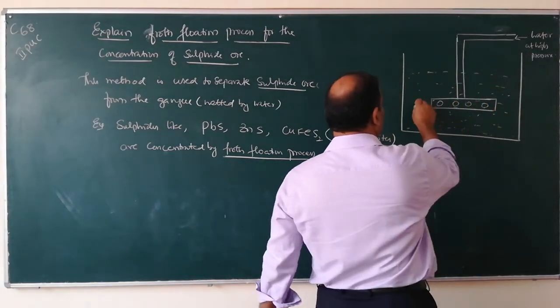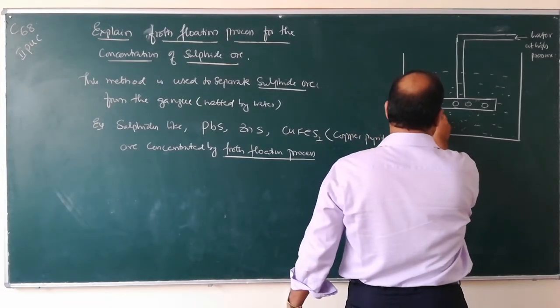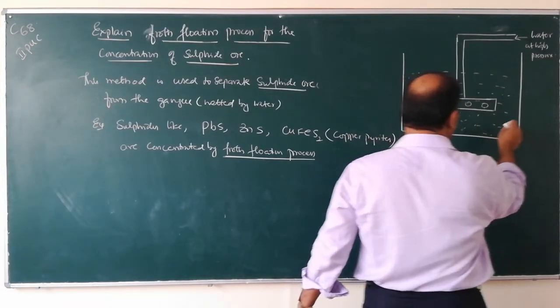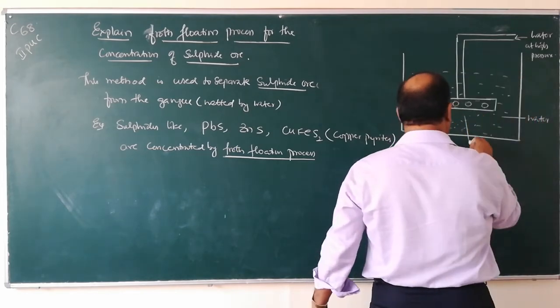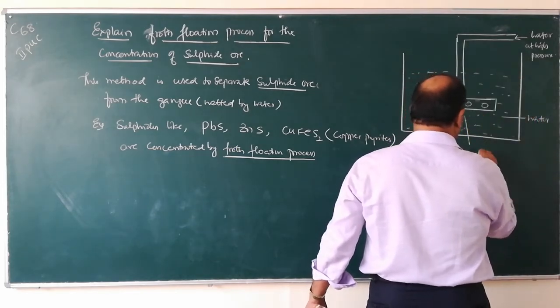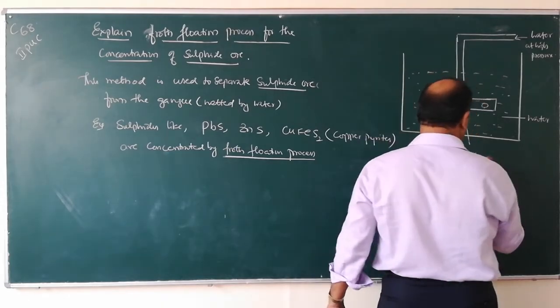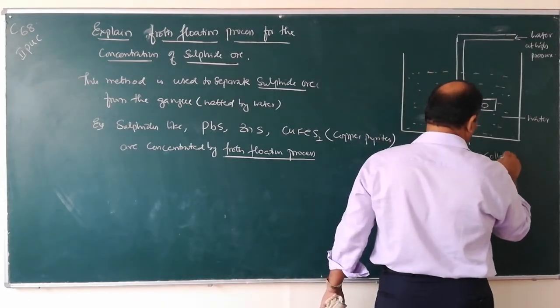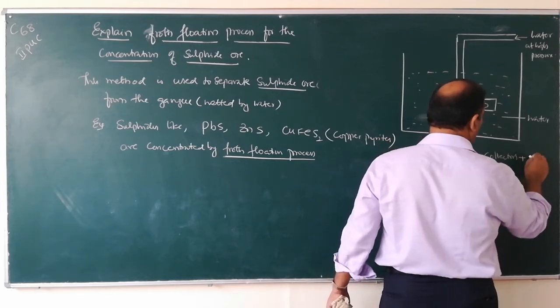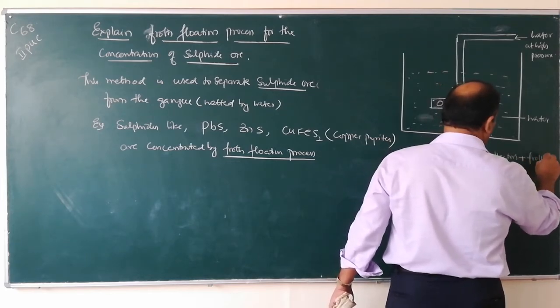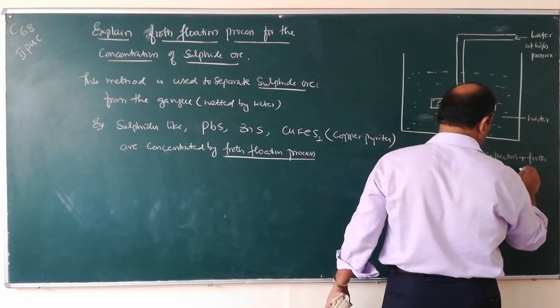So here, this is water. To this water we have to add ore plus collectors plus froth stabilizers.